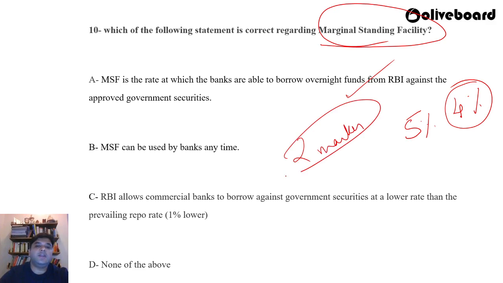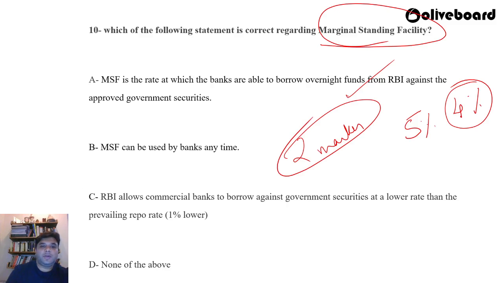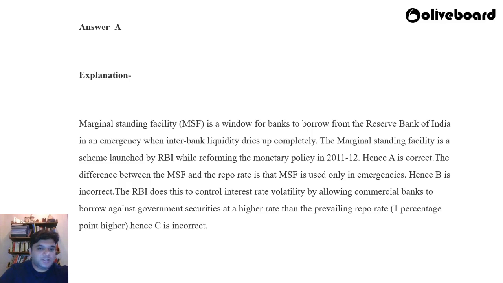A, the marginal standing facility is the rate at which banks are able to borrow overnight funds from RBI against the approved government securities. B, MSF can be used by banks at any time. C, RBI allows commercial banks to borrow against government securities at a lower rate than the prevailing repo rate. And D, none of the above. So which of the following statements is correct regarding marginal standing facility? Answer is A. Okay, so let's take a look at the explanation.